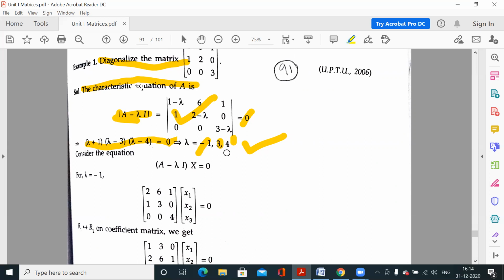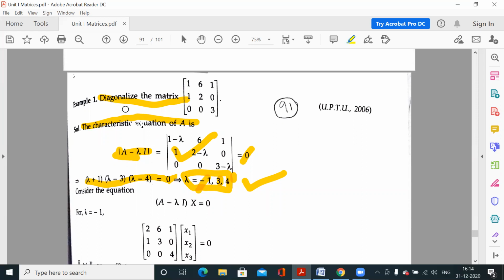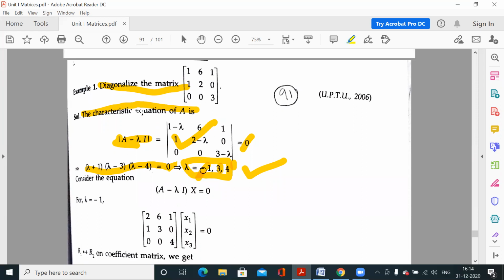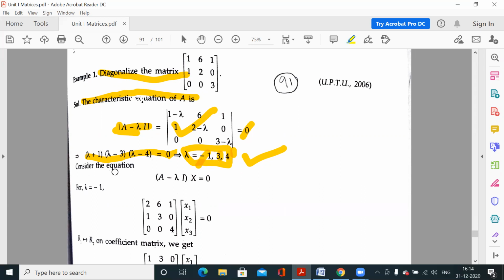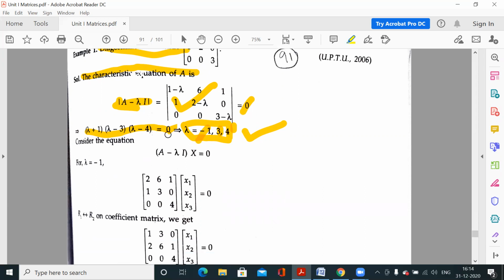But by observing the eigenvalues, we can say, because we have all different eigenvalues in this case, -1, 3, 4. So if all eigenvalues are different, we have linearly independent eigenvectors. So in this case, the matrix is diagonalizable. So yes or no, we can tell from here. Yes, this matrix is diagonalizable because we have all different eigenvalues. That means we will have linearly independent eigenvectors. So now the process is left to find out P. So you have to find out the eigenvector corresponding to -1, corresponding to 3, corresponding to 4.